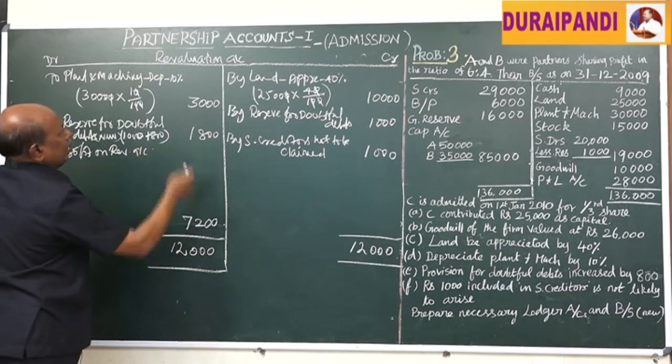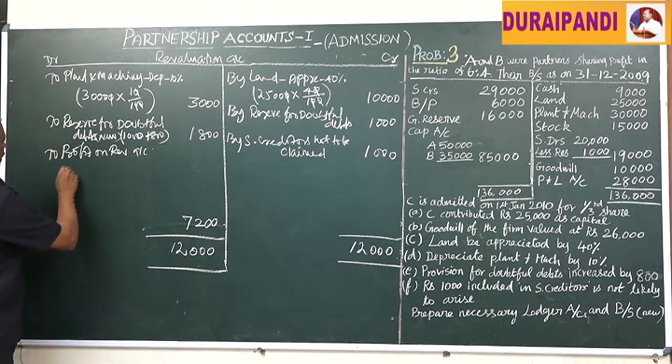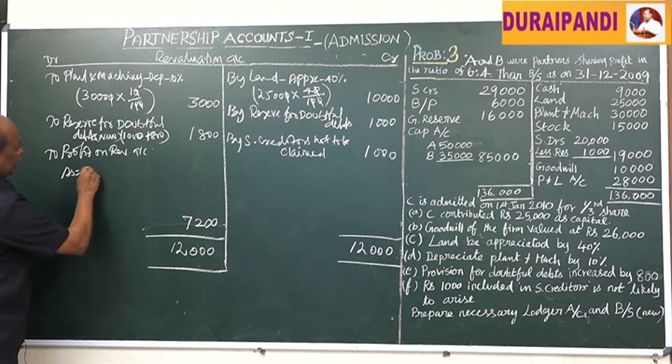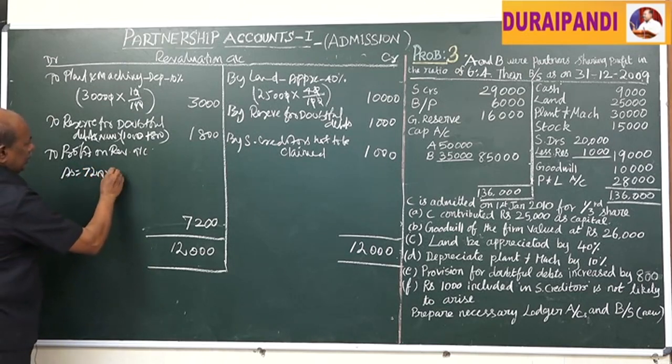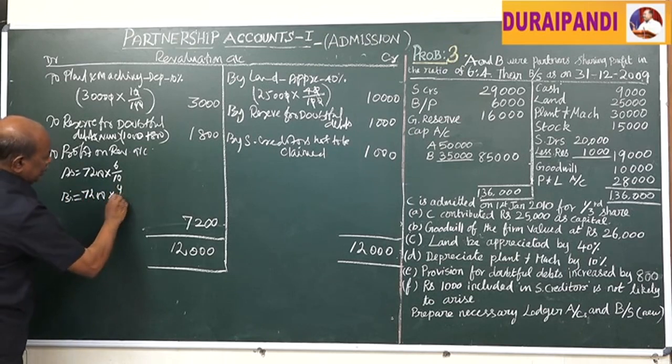It is shared by A and B in their respective ratio. A's capital account equals 7,200 into 6/10. B's capital account, B equals 7,200 into 4/10.